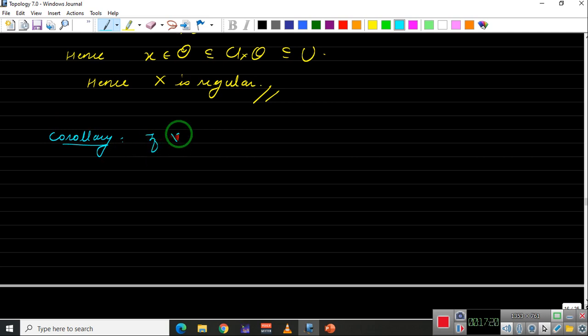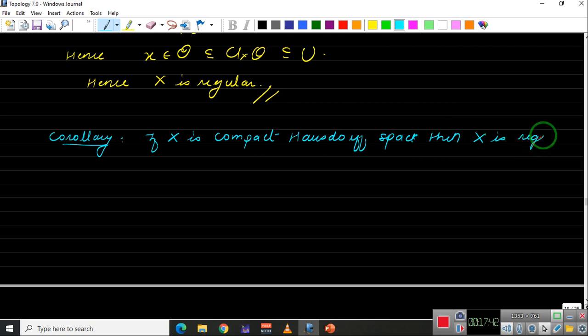If X is a compact Hausdorff space, then X is regular.